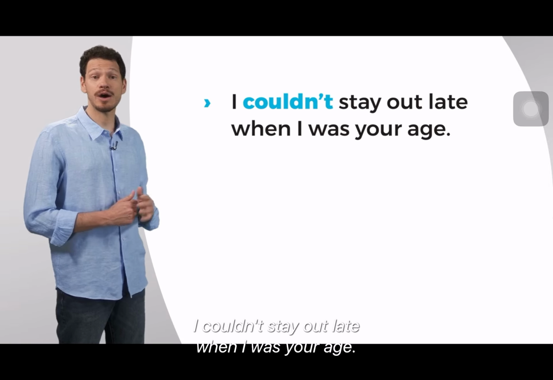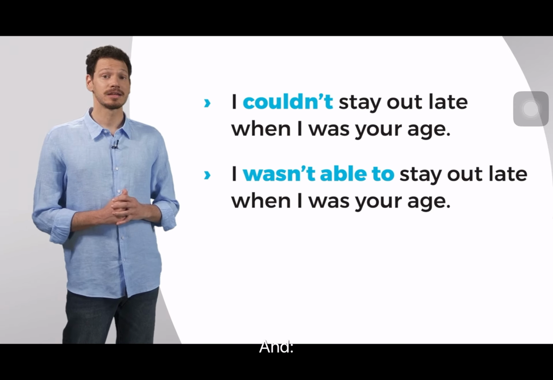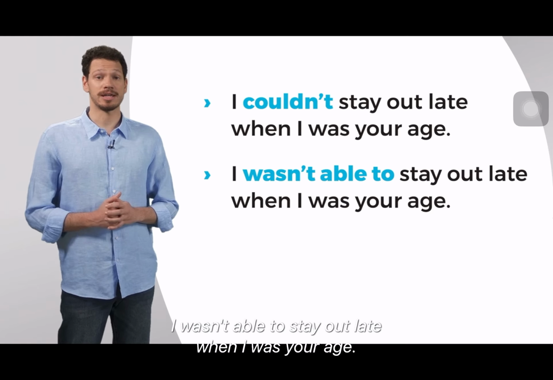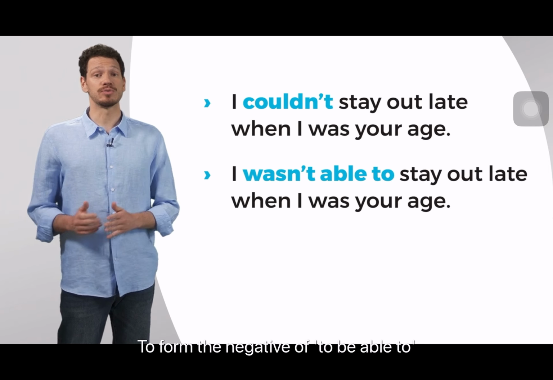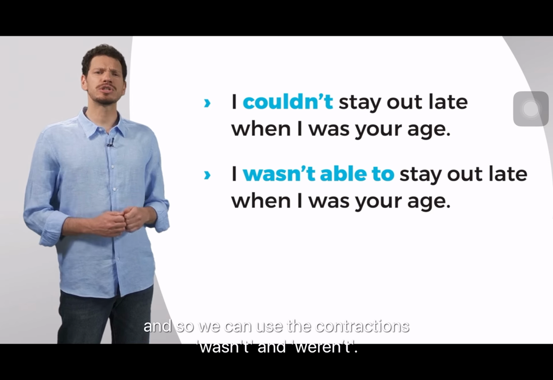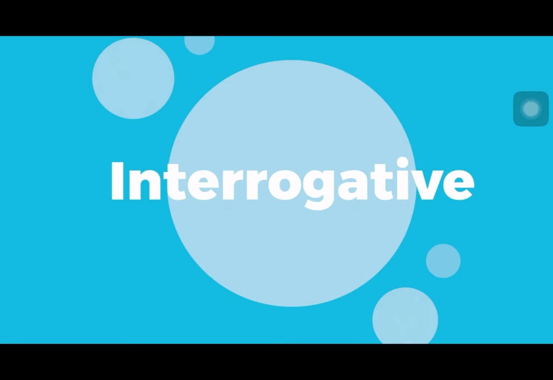I couldn't stay out late when I was your age. And I wasn't able to stay out late when I was your age. To form the negative of to be able to, we put not after the verb to be, and so we can use the contractions wasn't and weren't.